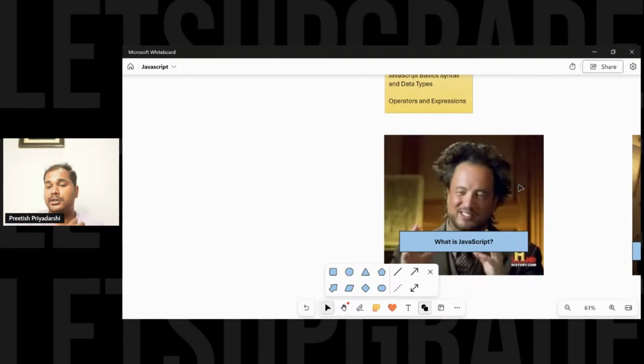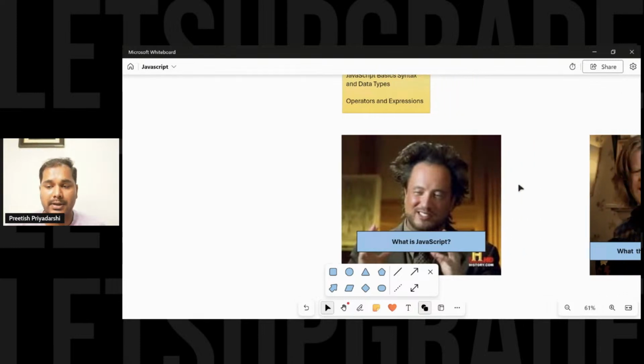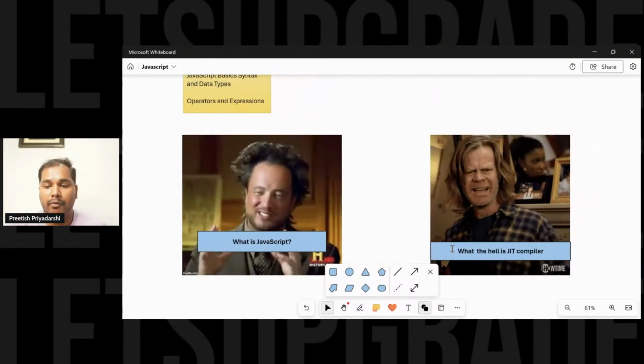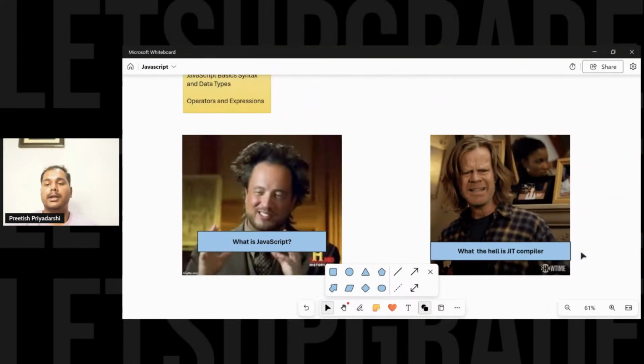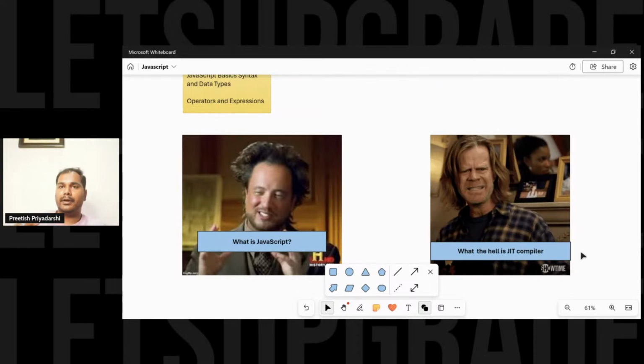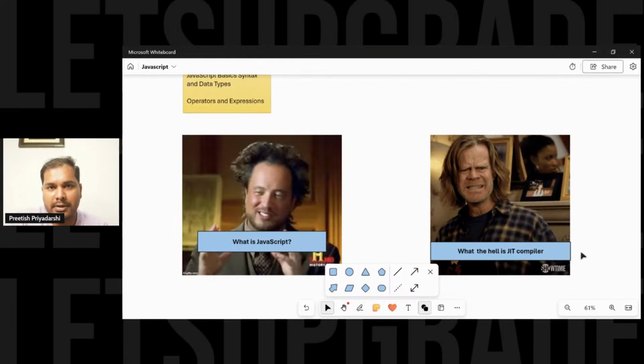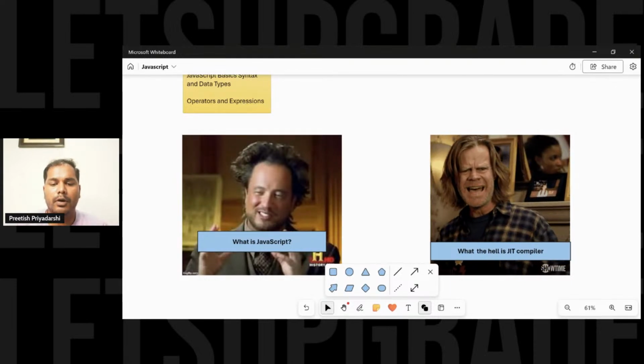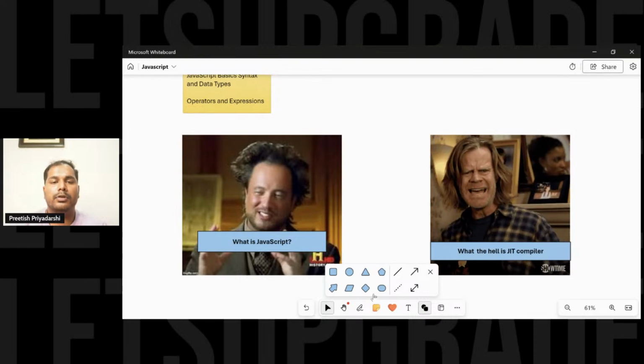Now, what I was explaining is what JavaScript is, and I was telling you about the JIT compiler, a technique for running the programming language much faster, which in short is a combination of both the compiler and the interpreter.